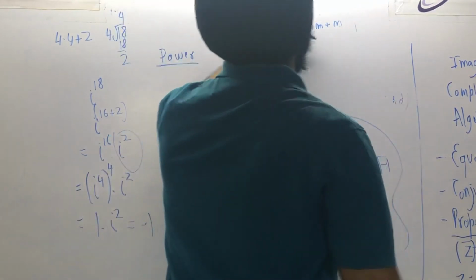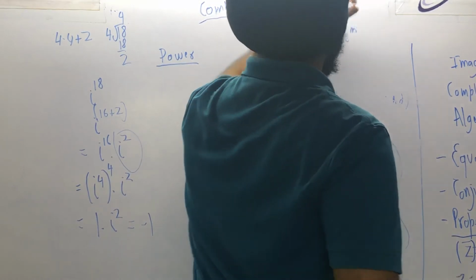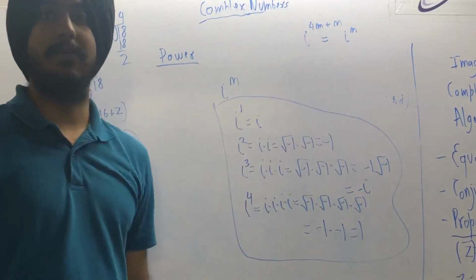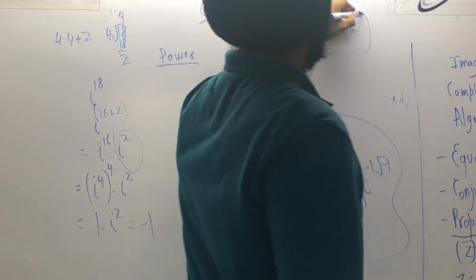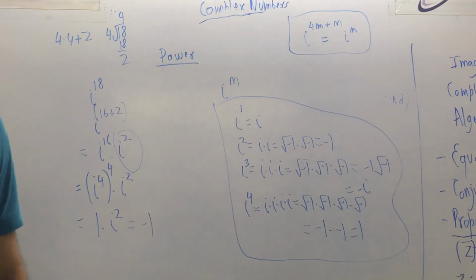If there is any number, just write it in this form and you will get i raised to the power 4m plus n is equal to i raised to the power n. This is a very important property. We will do the questions, then you will realize what I am talking about in detail.